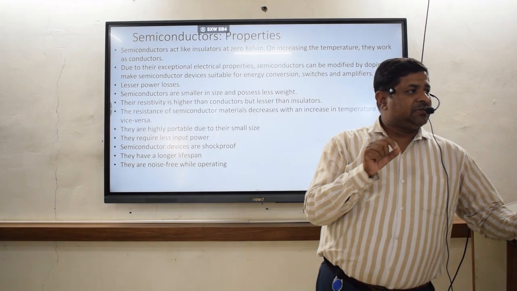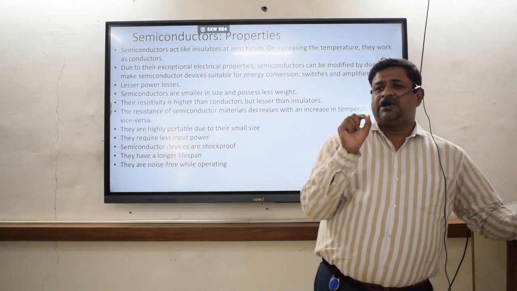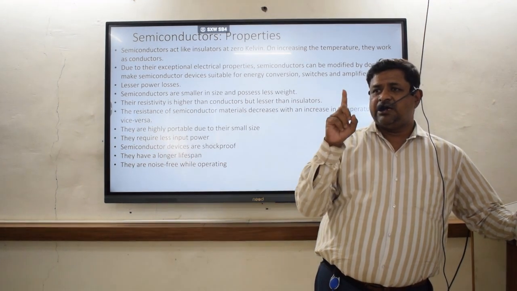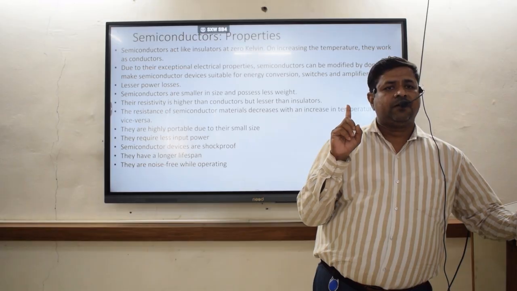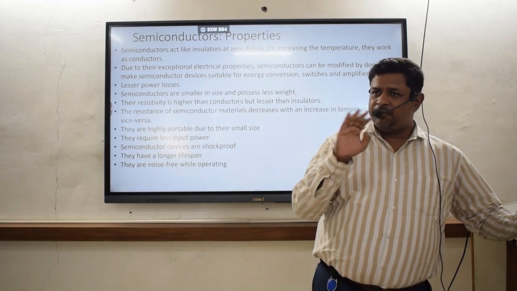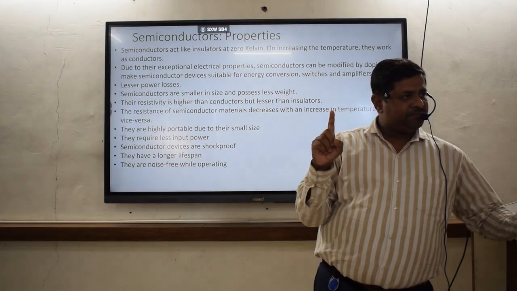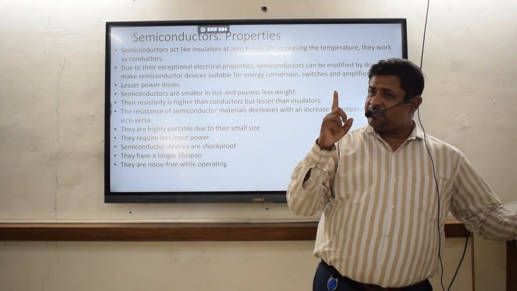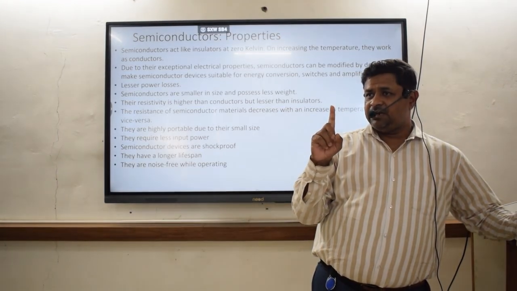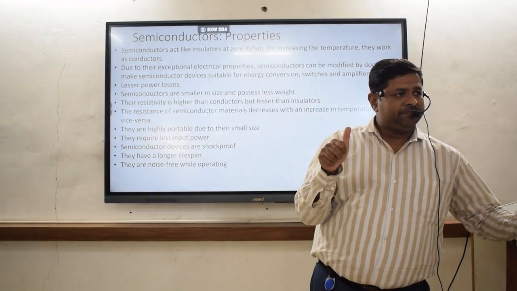समझ में आया? Resistivity of the semiconductors is more than the conductor. Are you convinced? Conductor means, for example, if a full conducting material is there, there is zero resistivity. Semi-conducting means there is some resistivity in that material, more than the conducting material.